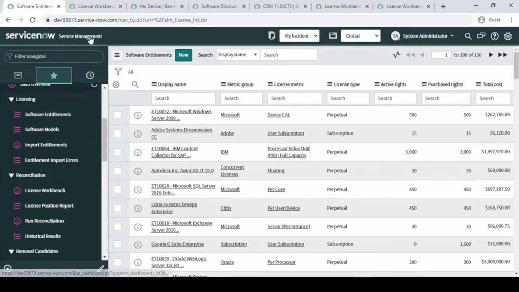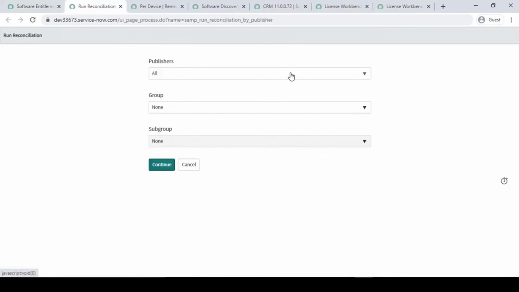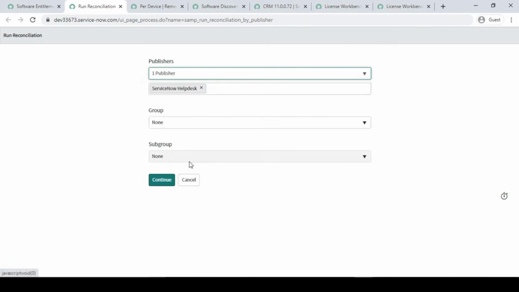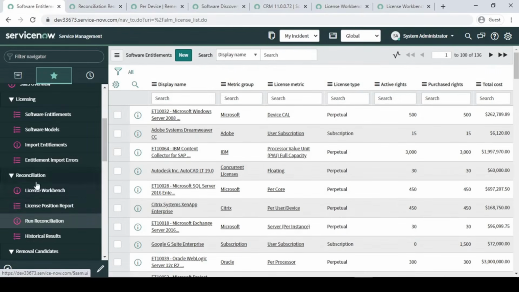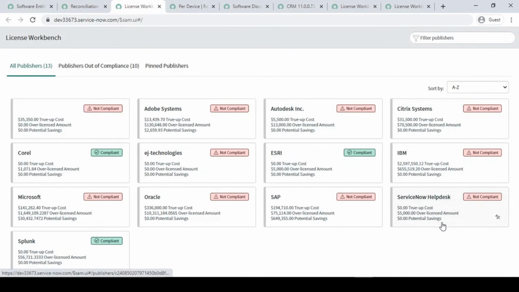Now again we have to run our reconciliations, guys. So each time you update it, you have to run that reconciliation so that you can see the immediate effect. So here again I'm going to choose this time ServiceNow itself. It is saying not compliant.